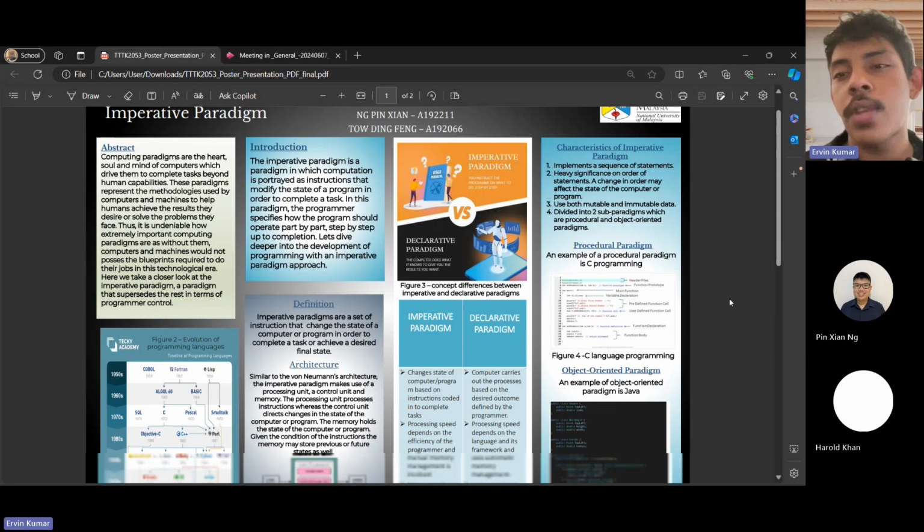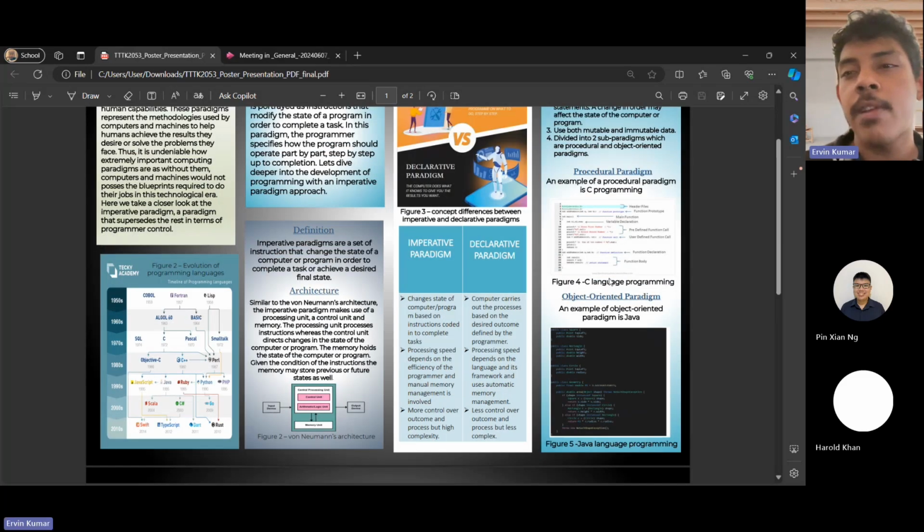In terms of coding, for the imperative paradigm, the changes of the state of the computer or program are based on the instructions given by the programmer in the form of code. Some of the coding languages that are examples of the imperative paradigm are Java, C, Python, and so on, where the programmer codes in a sequence of instructions and the program handles the tasks by changing its state according to the instructions.